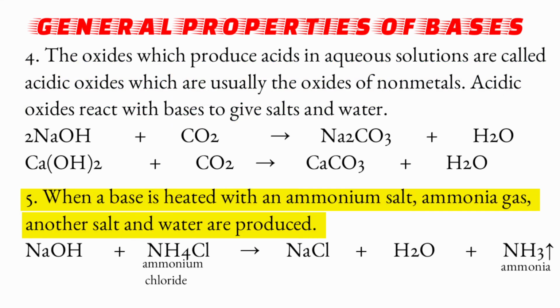Now next property. When a base is heated with an ammonium salt, ammonia gas, another salt and water are produced. For example, when sodium hydroxide is heated with ammonium chloride, the products formed are sodium chloride, water and ammonia gas. See, sodium hydroxide with ammonium chloride, as a result sodium chloride plus water and ammonia gas. How can we recognize that this is ammonia gas? Ammonia gas is recognized by its pungent smell.